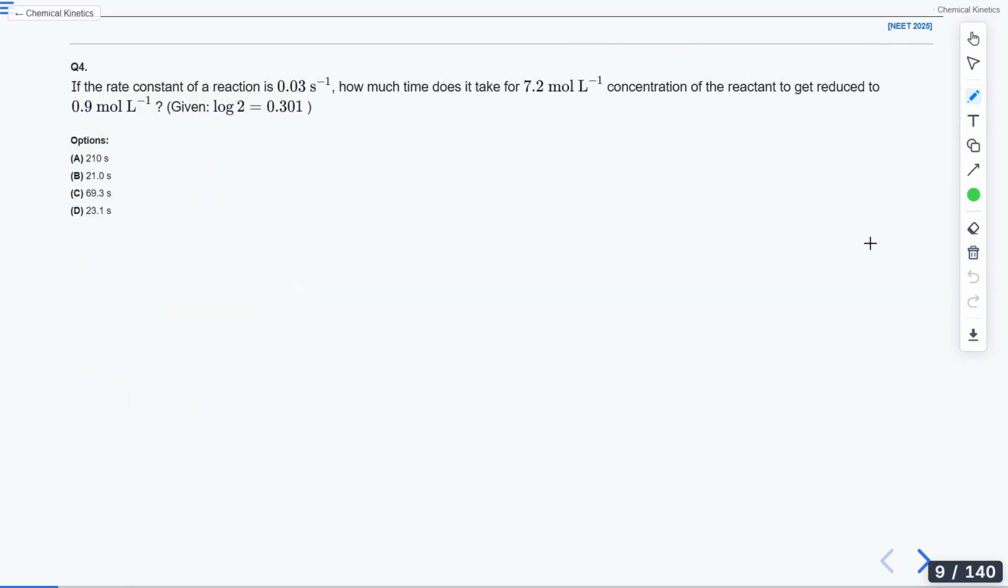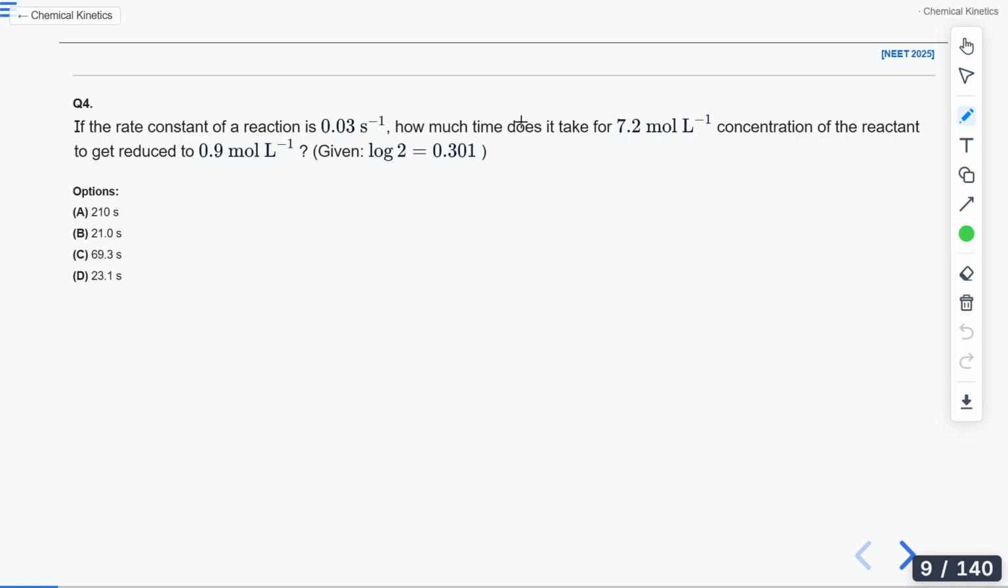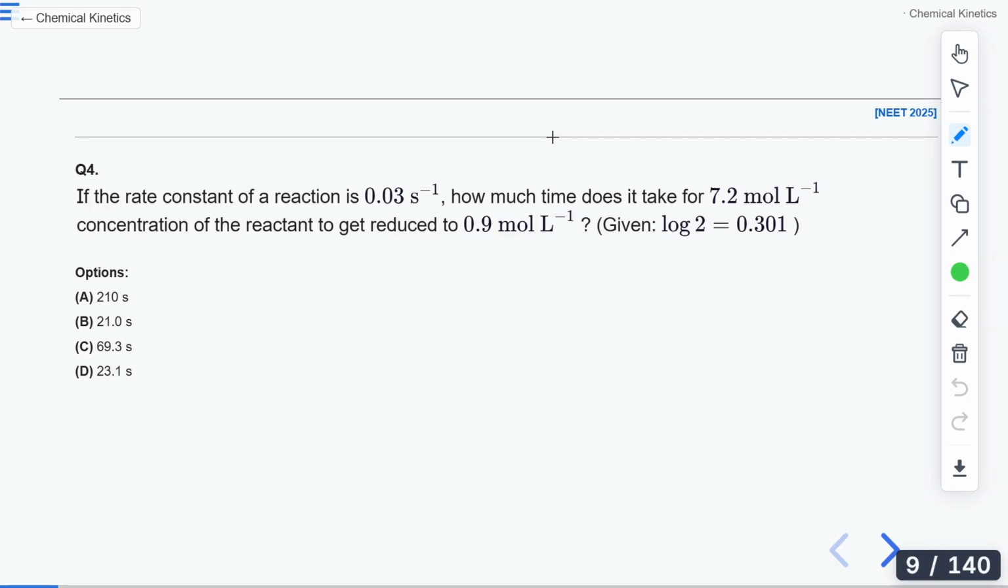Now, next question. Here in this, if the rate constant for a reaction is 0.03 per second, how much time does it take for 7.2 mole per liter concentration of the reactant to get reduced to 0.9 mole per liter? The value of log 2 is already given. This question was asked in 2026. What you have to do is find the time.